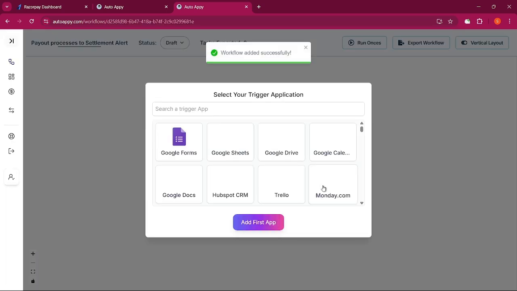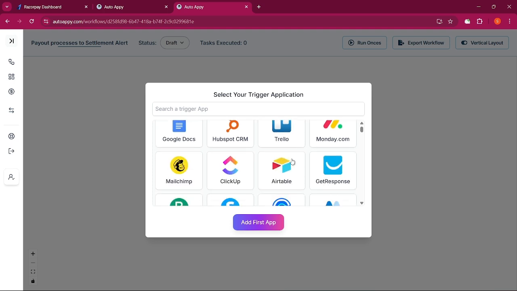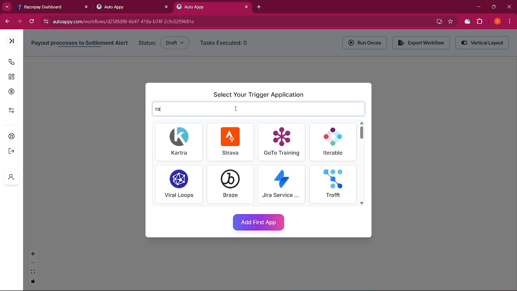And save this one. Here you can find a list of applications, which we call trigger applications. To understand the nature of a trigger: whenever the webhook is hit, or whenever any condition is satisfied, the trigger is hit and the workflow is executed. Now let's search for our trigger application, which is Razorpay itself.